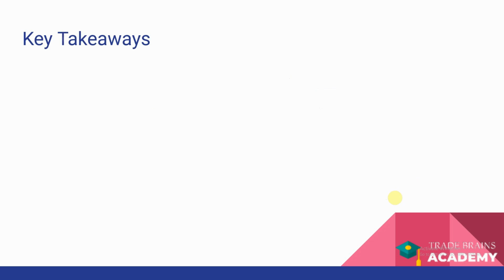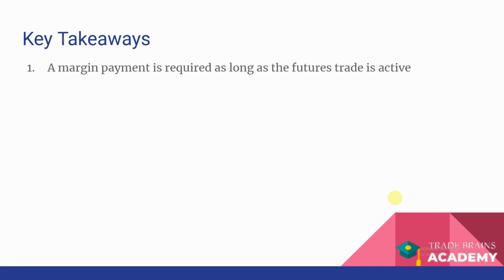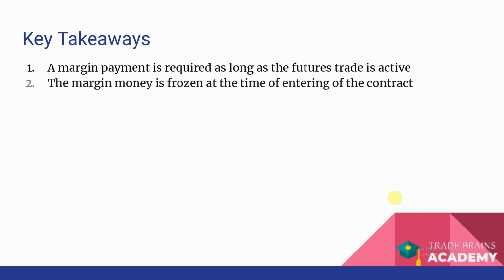Now, what are the key takeaways from this chapter? A margin payment is required as long as the futures trade is active. As long as one wants to be a part of the particular trade, they have to maintain that margin money in their trading account. And the margin money is frozen at the time of entering the contract. So this is very important. When you enter the contract, the amount of money is blocked in your trading account. You can't use that money for doing any other trades as long as you're part of this particular trade in the market.